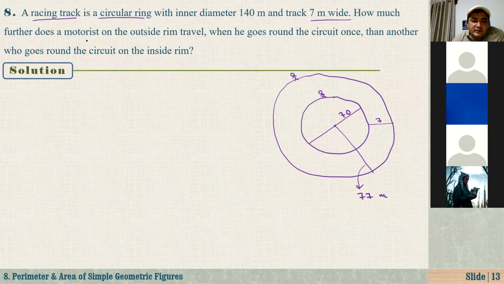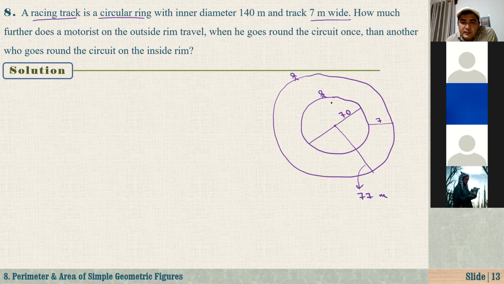Okay, what is the question here? How much further does a motorist on the outside rim travel when he goes around the circuit once, than another who goes around the circuit on the inside rim?